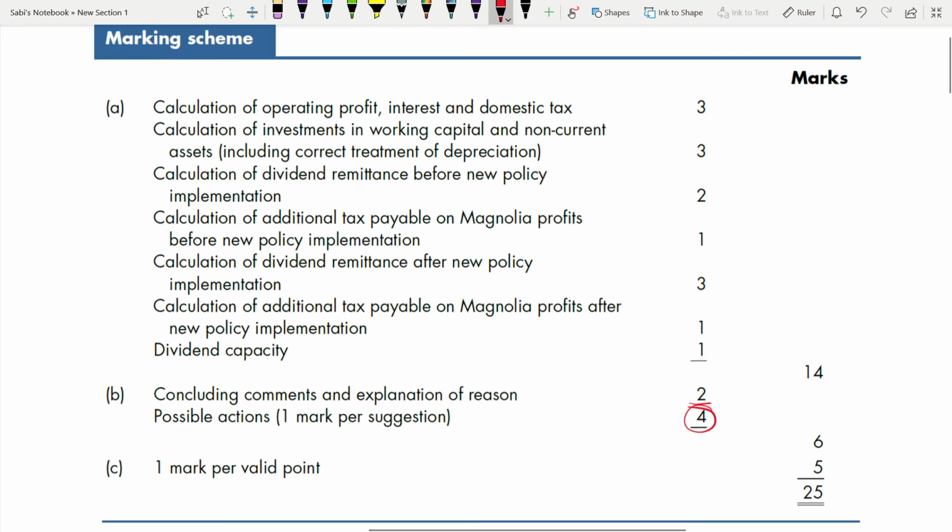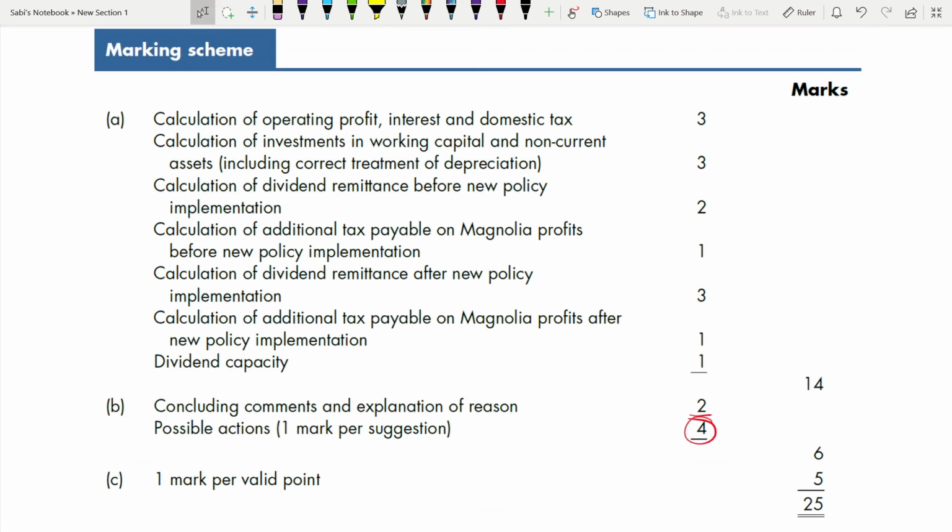Now let's go to part A, because the majority of your marks is here. So how this mark is distributed, you have to know. Before you sit for that AFM exam, you have to know how your marks are distributed. Just showing this 14 marks is not enough. How will you know how you are getting those 14 marks? Because if you don't know how you are getting the marks, you will not be able to work on those.